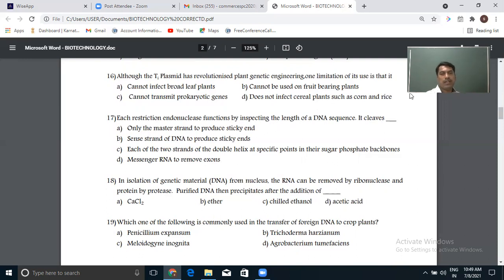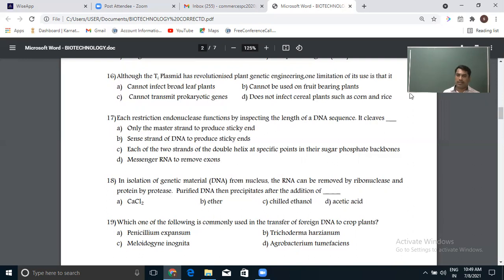So here, the Ti plasmid, that is the tumor-inducing plasmid, is present in Agrobacterium tumefaciens. Agrobacterium tumefaciens infects the majority of dicot plants. That is the hint for the answer.